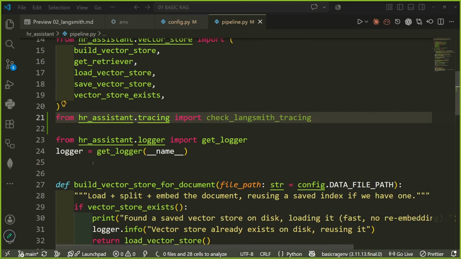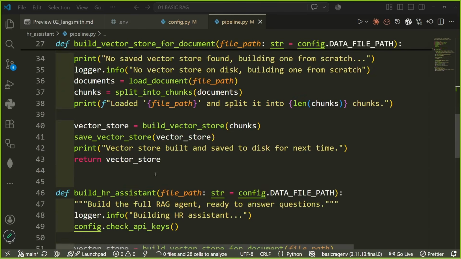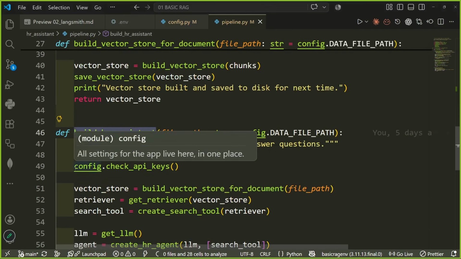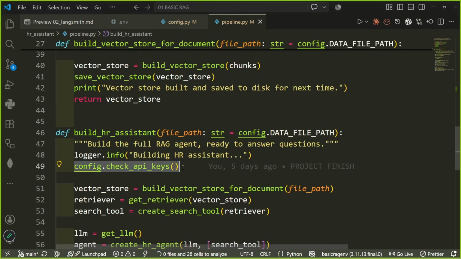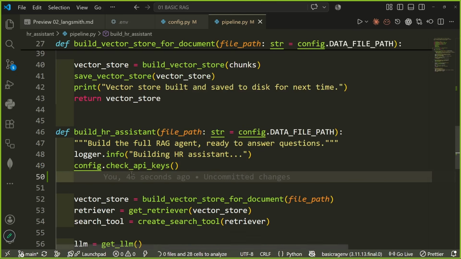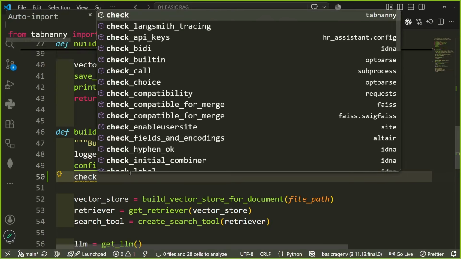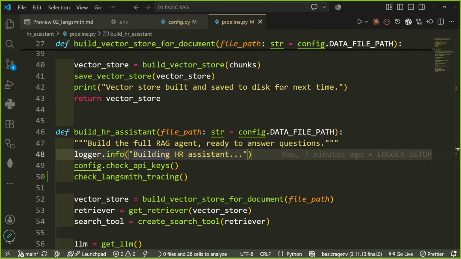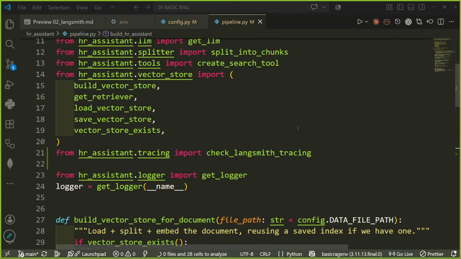For this, we don't have to do a bunch of things. We just have to go to our method of build HR assistant. Just how we are checking that, hey, is API key working or not? Do we have API keys? Similarly, we would add a check over here. Check LangSmith tracing. Is LangSmith working or not? That's all. That's all we have to do for setting up LangSmith properly.